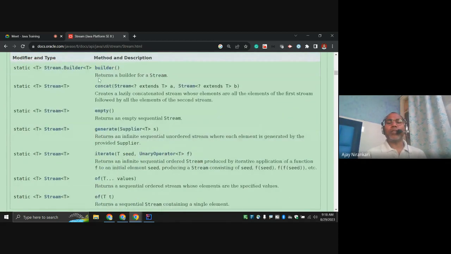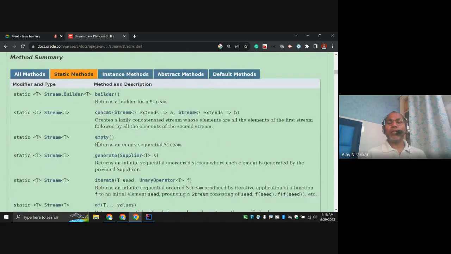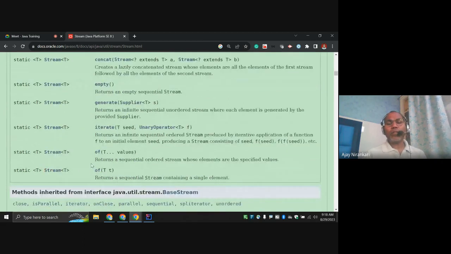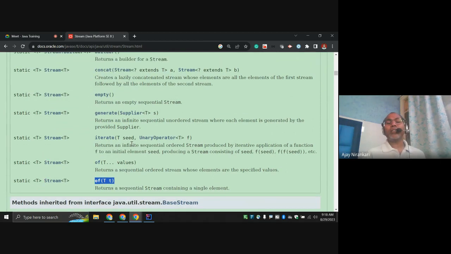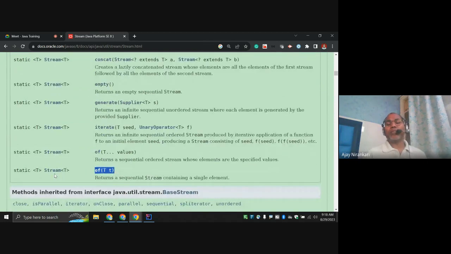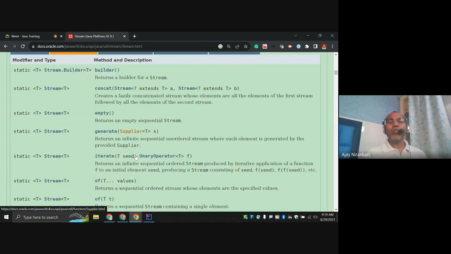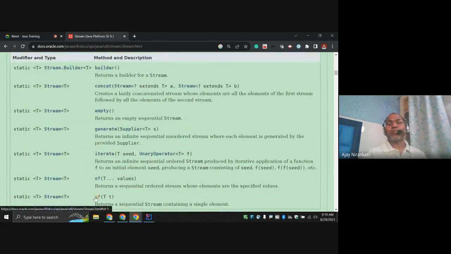Notice these are the static methods: builder, concat, empty, generate, iterate, of, ofNullable. So these methods are static methods. And notice what these methods return. They return a stream. If you call a method like of, it returns a stream. So these static methods can return the stream object itself. Good thing, right? So if you want to create the stream object, you can take the help of these methods.